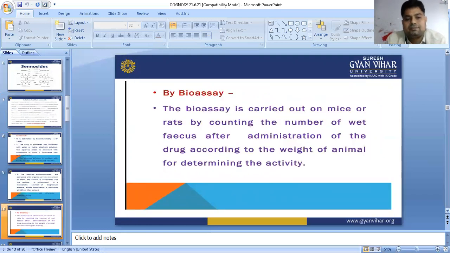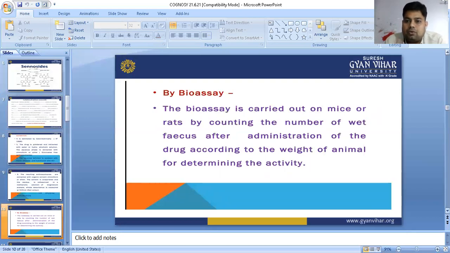Now bioassay. The bioassay is carried out on mice and rats by counting the number of wet feces after administration of the drug, according to the weight of the animal, for determining the activity. It is a very simple process, a very simple method. We are giving the solution of sennosides by the oral route to the rat or mice.